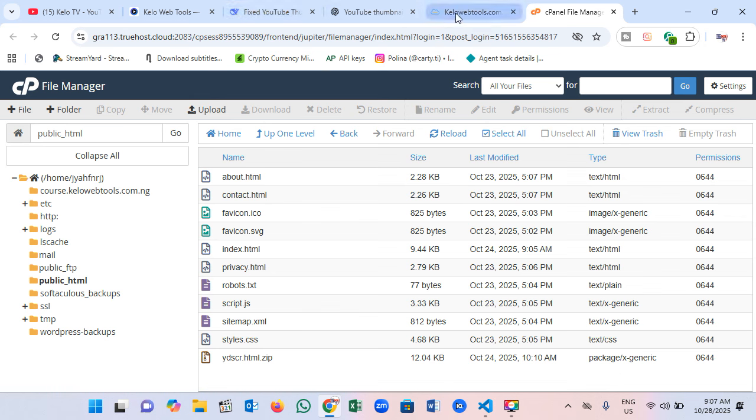Here in the code, this is where you can add your ads code under this index.html. This is where you're going to add your AdSense code. Okay, let it load and we're going to check. Okay, so it's loading.